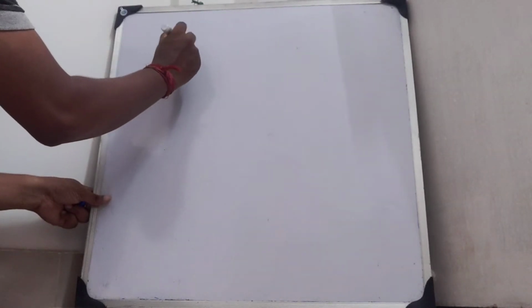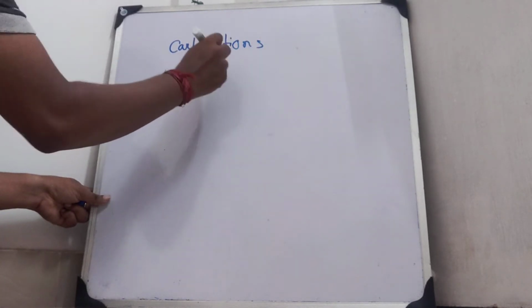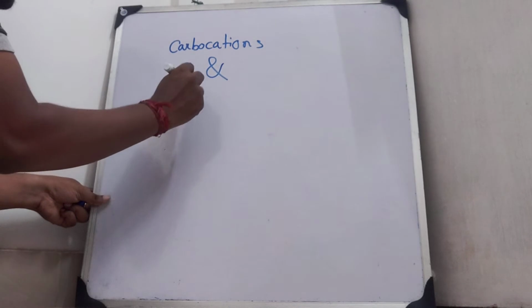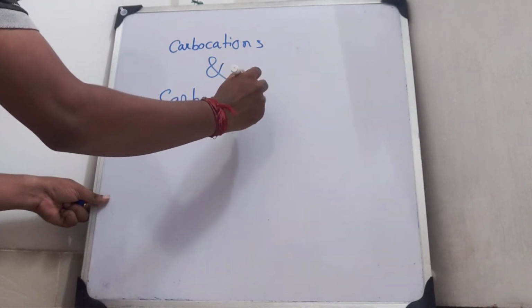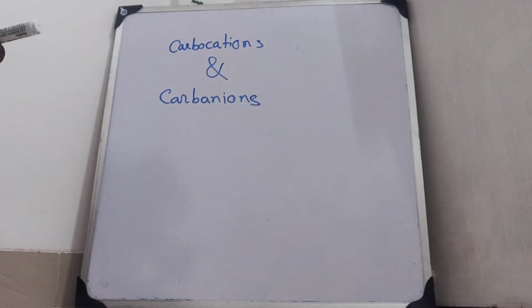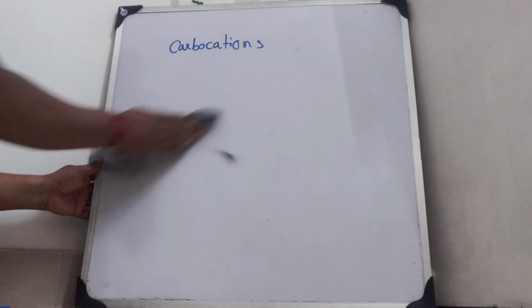Hello students, our last topic from this chapter, basic principles and concepts of organic chemistry, is carbocations and carbanions. What are these? Let us first come to the first one, which is carbocations.